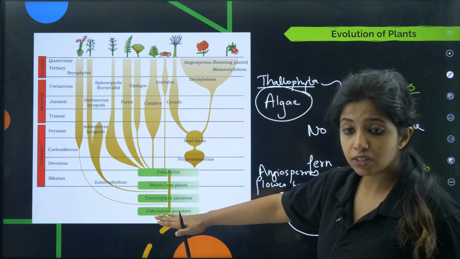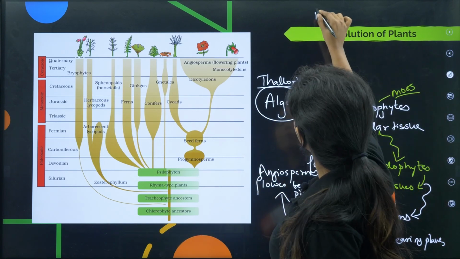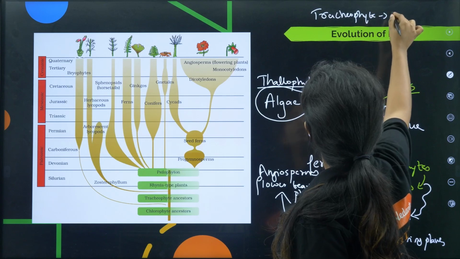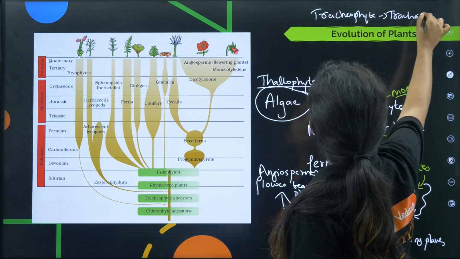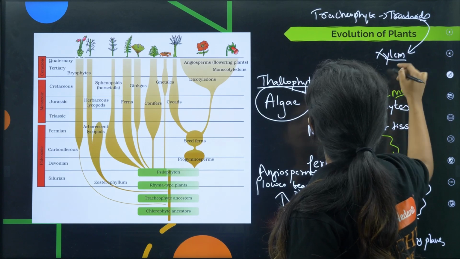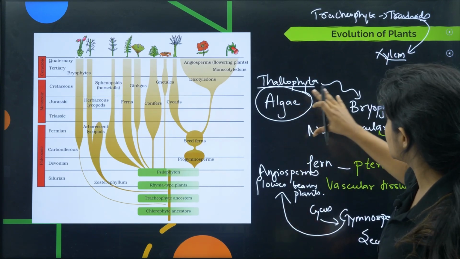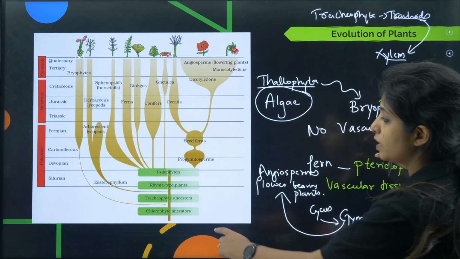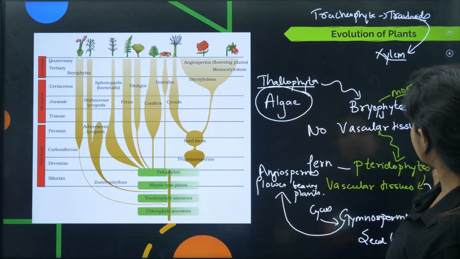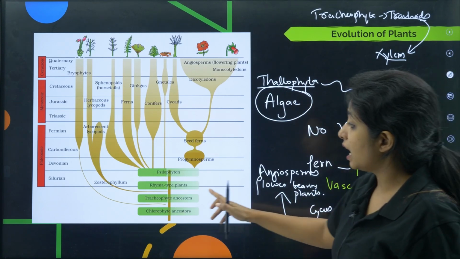From the chlorophyte ancestors came the tracheophyte ancestor. What do you mean by tracheophytes? Tracheophytes probably might have come from the term tracheids. And do you know what are tracheids? Tracheids are a part of xylem, which is a vascular tissue. So probably vascular tissue was not found here, so I cannot say that from this came. No. It is mentioned that chlorophytes are there, then after that there are tracheophyte ancestors. So tracheophyte ancestor means probably pteridophytes might have come. Okay, so ancestors of pteridophytes have come over here.